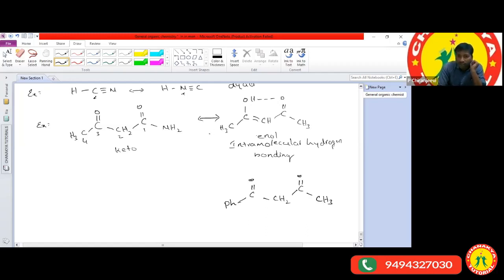Now my question is, in the first structure and the second structure, which one is more stable? Aditi, Anjan, Samhita, Sriveda, Madhusudan, two structures I had given. Which one is more stable, and if it is more stable, why?